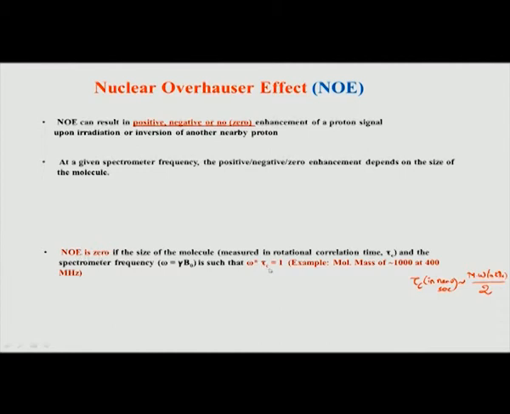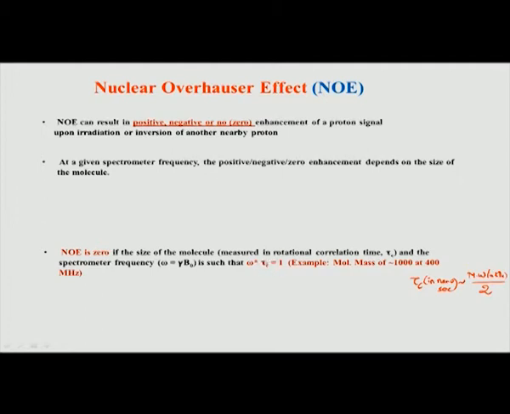Or you can go to the higher temperature. If you go to higher temperature, let us say at 40 degrees or 50 degrees, it may happen your tau c becomes less now because it is tumbling faster, and that will make it behave like a smaller molecule, and the tau c will come down from 0.5, let us say, to 0.25 nanoseconds, and then this will work because this product will not be equal to 1. Remember, omega is fixed, we are not changing the spectrometer, we are only playing around with tau c.